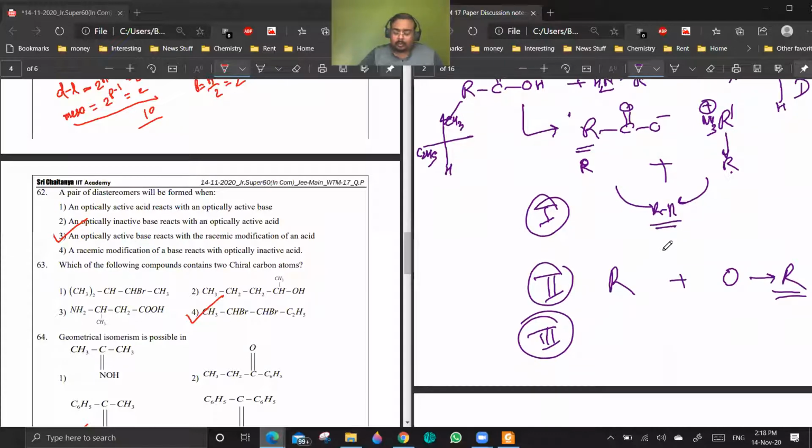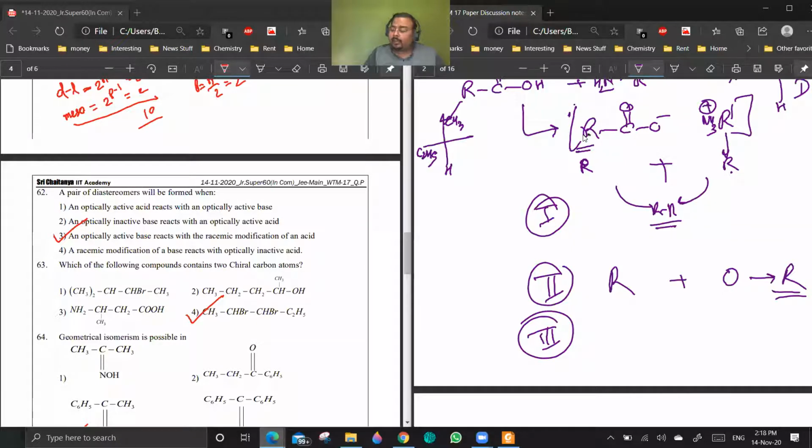How will it give a pair of enantiomers? Because the acid is optically active, but the base is optically inactive and does not have anything. You will be getting this salt. The salt is having 2 alkyl groups which may or may not be chiral.